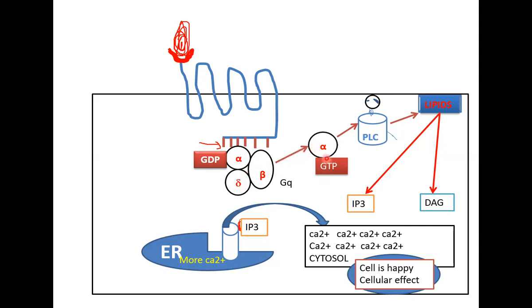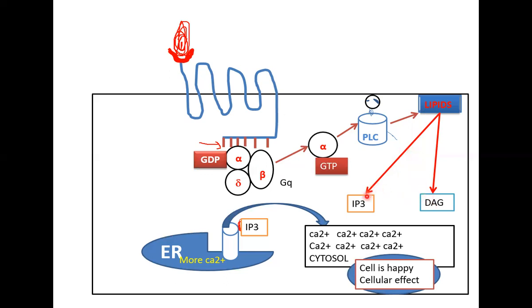Alpha GTP is going to stimulate phospholipase C. Phospholipase C is going to act on lipids in the cell membrane and break them down into IP3, inositol triphosphate, and DAG, diacylglycerol. This is also going to cause phosphorylation.